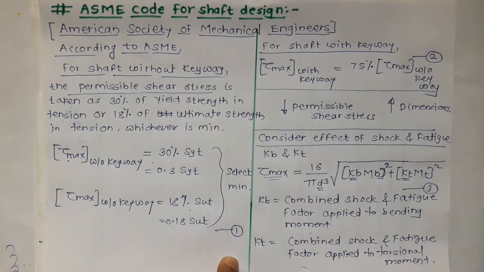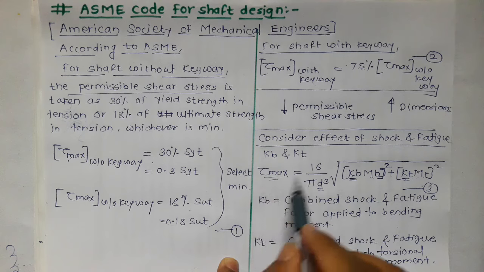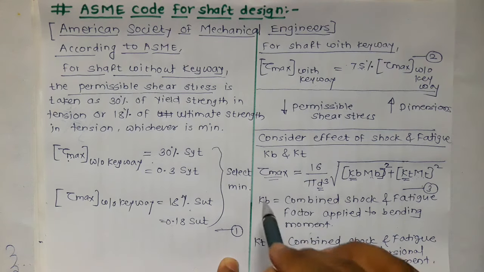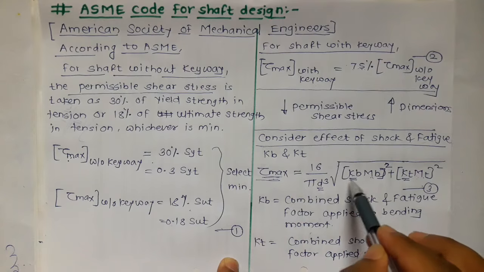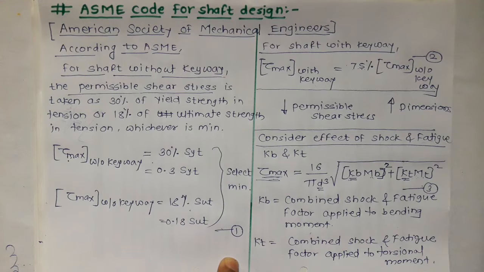So this is about the ASME code for shaft design. This is very similar to the previous approach, only the way we calculate tau max is different, and we have to consider Kb and Kt, which will be given in the numerical. So this is about the ASME code for shaft design.